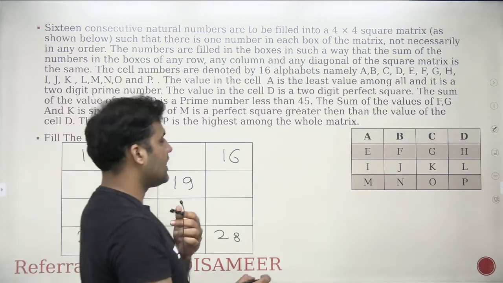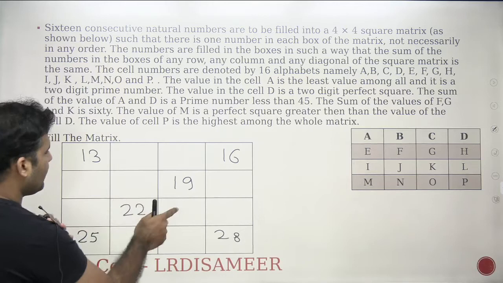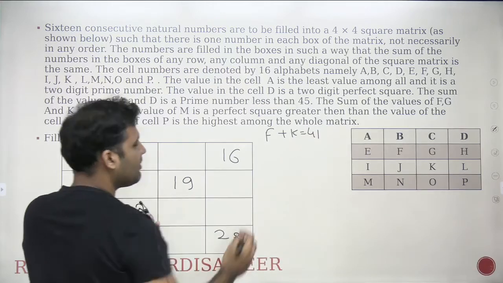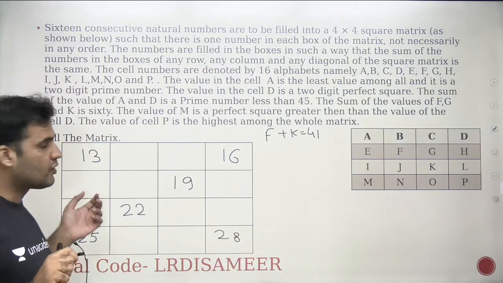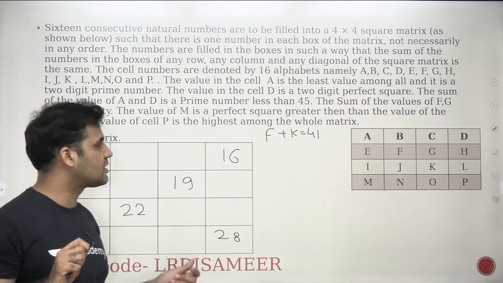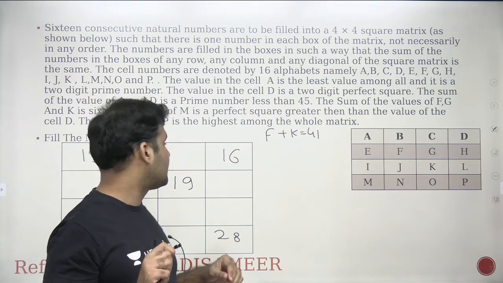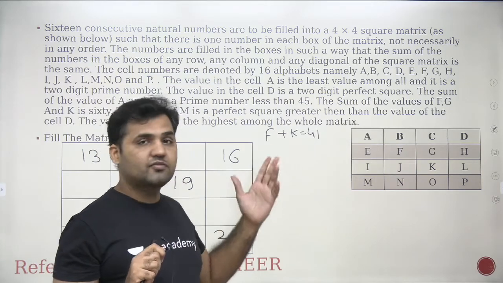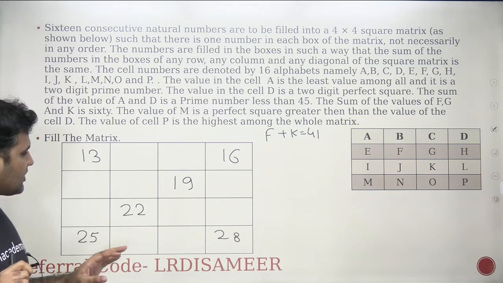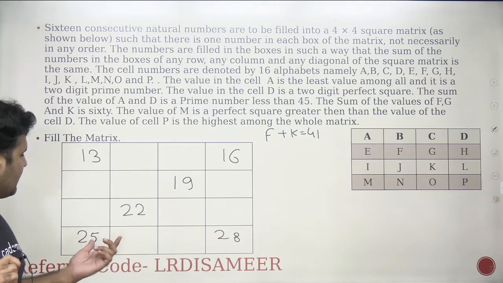Now you see that if I look at these two values, I know that F plus K is equal to 41. And if I have to make the cases, there are multiple cases, right? Now you have to look for the numbers which are greater than 13, less than 28, but the summation is 41. Multiple cases are possible. 14 plus 27 is an option, right? 15 plus 26 is an option. 16 plus 25, a lot of combinations, right? We cannot straight away just keep on writing it down. We need to look for something which is short, and which has less number of cases. So which information should that be?